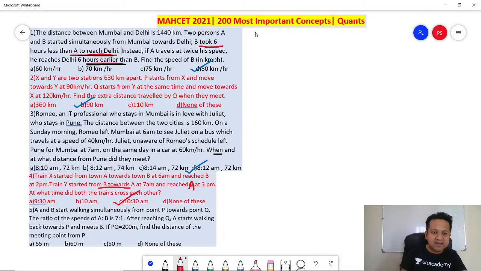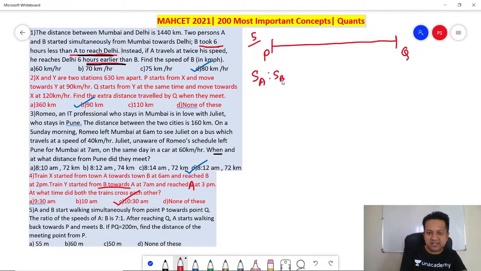A and B started walking simultaneously from point P towards point Q. The ratio of the speeds of A to B is 7:1.